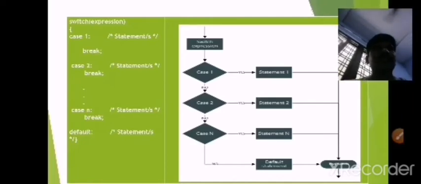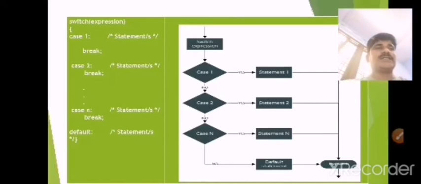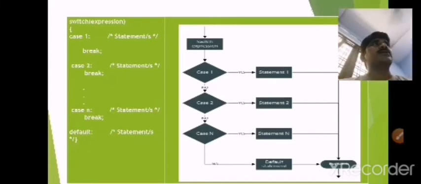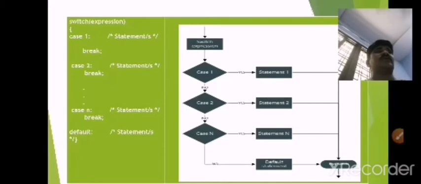The default is optional and can be placed anywhere, but is usually placed at the end of the statement. In this we have to use one keyword, that is default. That means here we have to check multi-way conditions, more than one condition. So suppose I have 5 choices, the numbers 1, 2, 3, 4, 5. So I choose the fifth number.